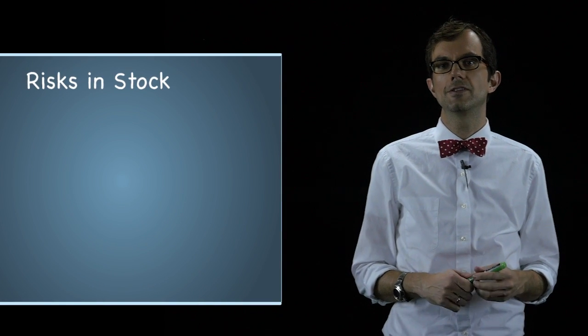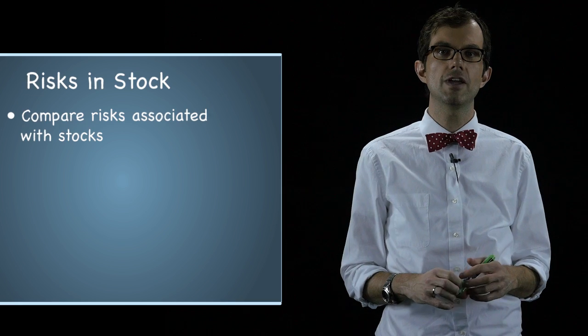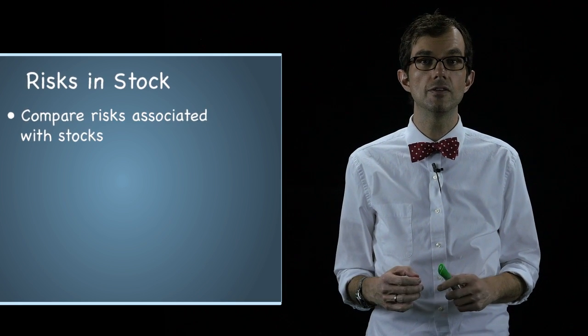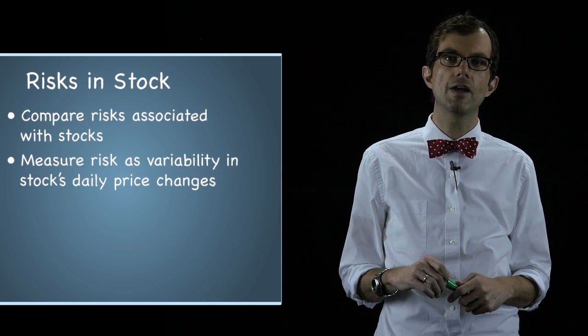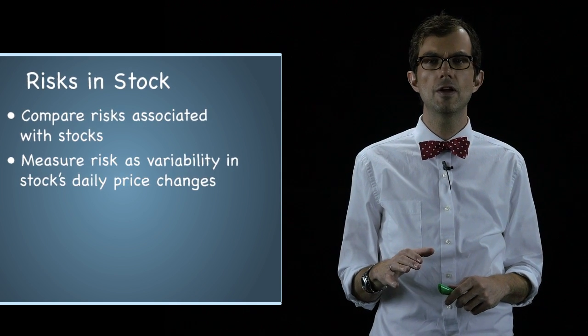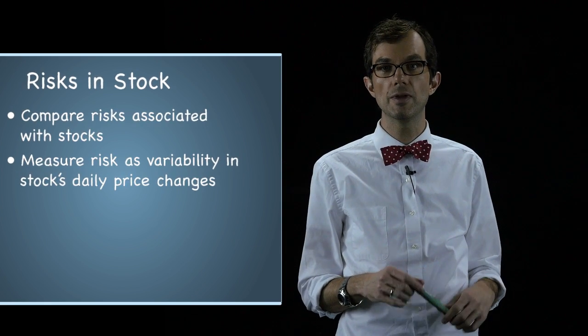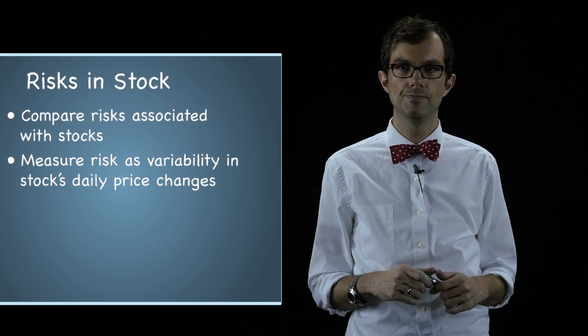So let's take a look at an example. Suppose an investor wants to compare the risks associated with two different stocks. Risk could be defined and measured in a few ways, but let's say we're going to measure risk as the variability in the stock's daily price changes. We said that variability was usually a bad thing, as a process or system that exhibits variability usually has behavior that's more difficult to predict.